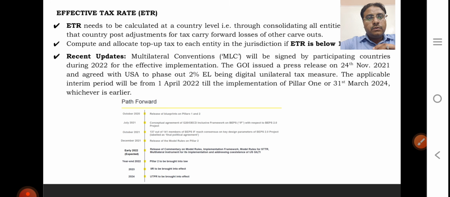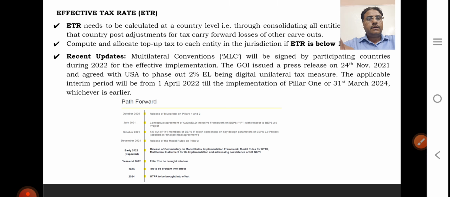In October 21, 137 member jurisdictions reached broad consensus on the parameters of the BEPS 2 project. In December 21, the model rules were released. Now we are expecting commentary on the model rules, the implementation framework, and the model rule for STTR. By the year end, Pillar 2 is expected to be brought into tax law.